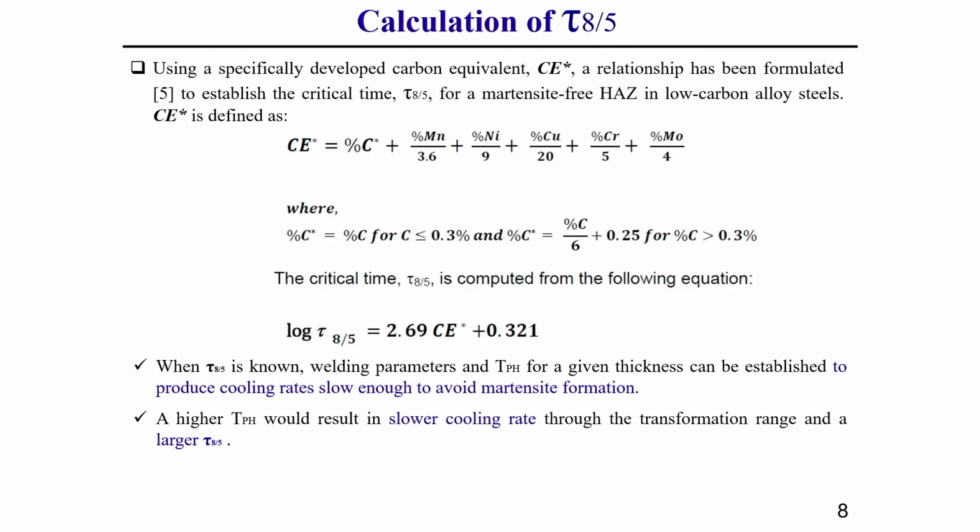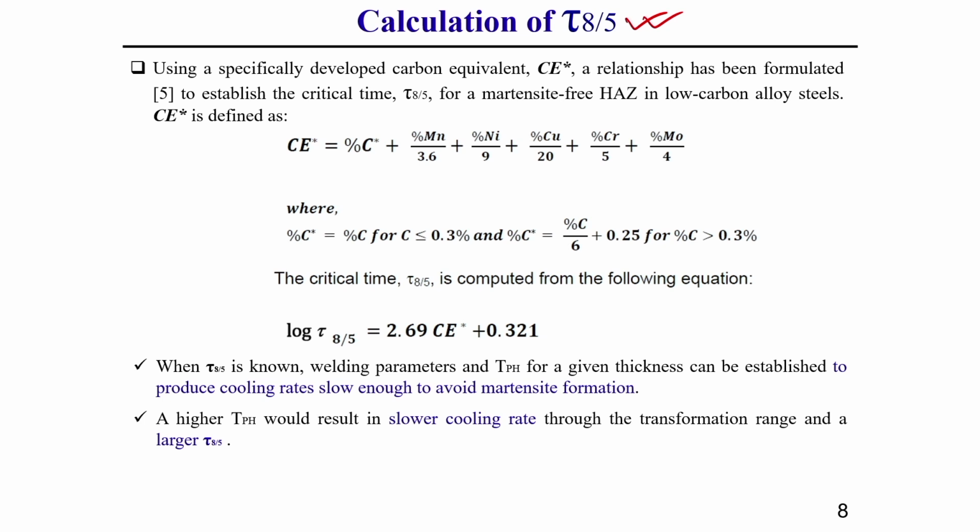Now, I have already told you about T8/5, or tau 8/5, which is a very important factor in welding for the final microstructure, to avoid the hydrogen embrittlement phenomenon as well as the cold cracking phenomenon. Generally this T8/5 is very important. How to calculate this T8/5, that I am going to show here. This is a very important topic.